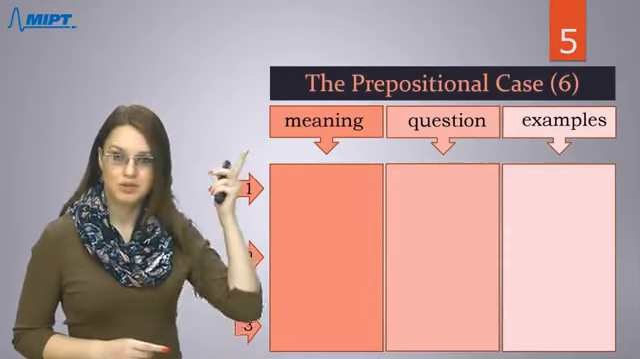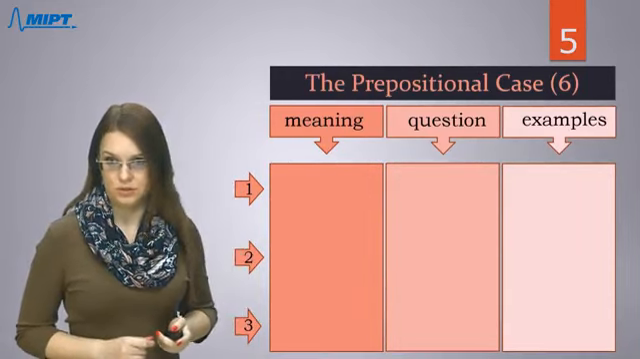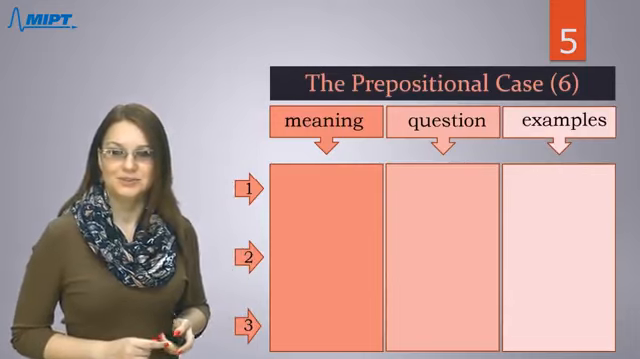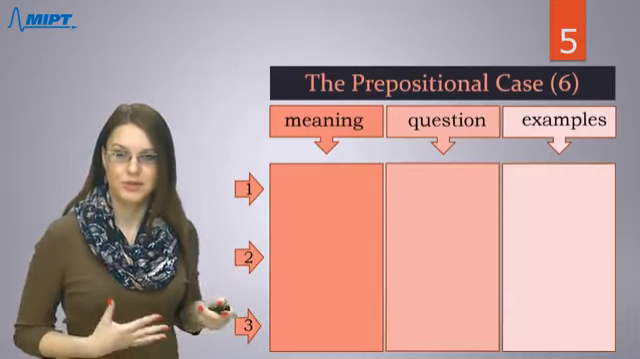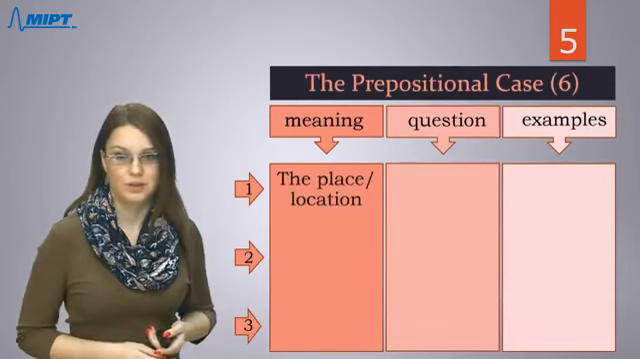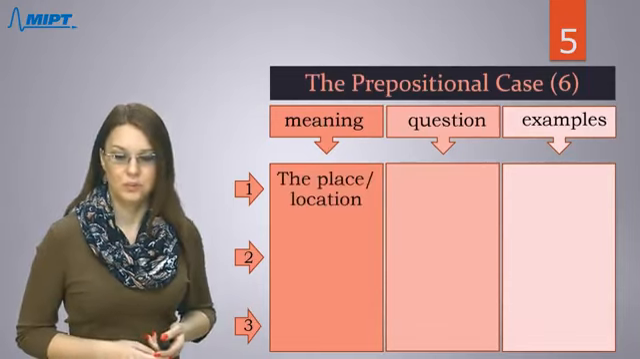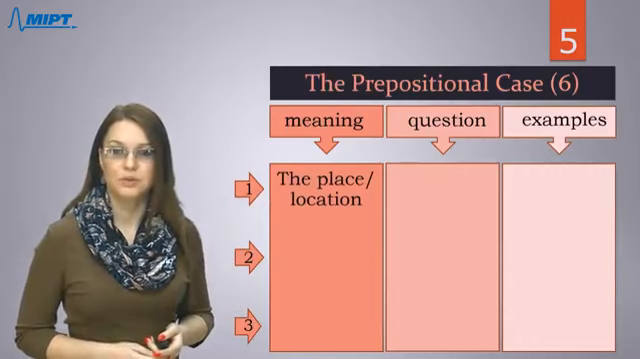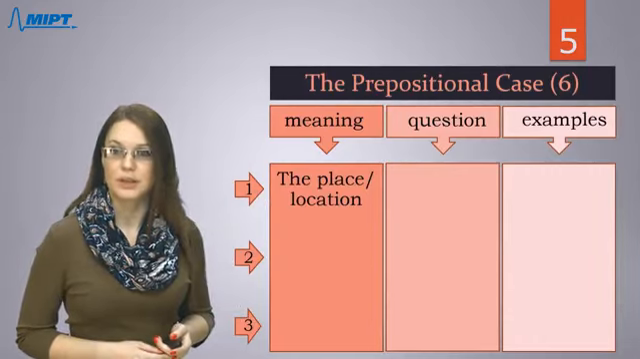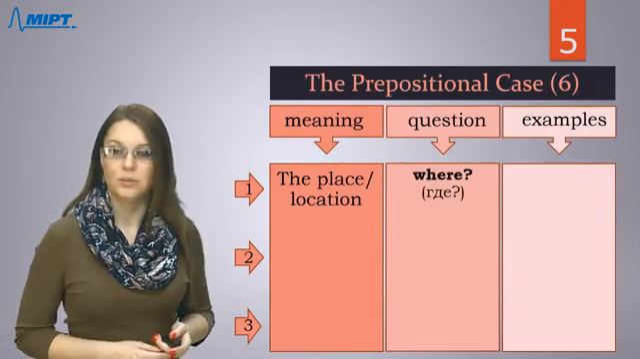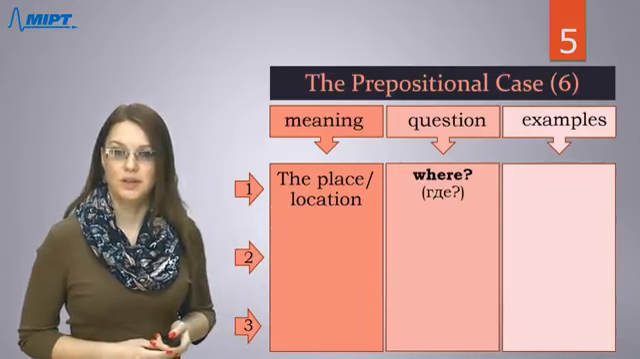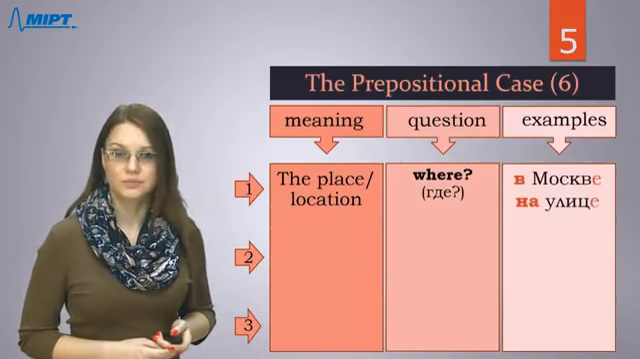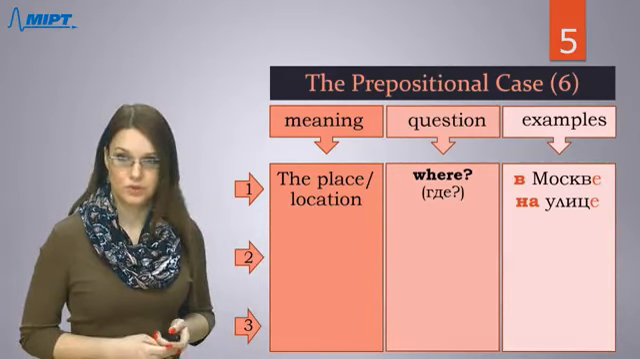So, the prepositional case, as you already know, I told you about it, it has 3 situations, I mean 3 main constructions. When can we use these forms? So, first one, we use this form if we are talking about the place or location. Of course, our main question is where. In Russian it will sound like где. Где. I want to show you some examples.